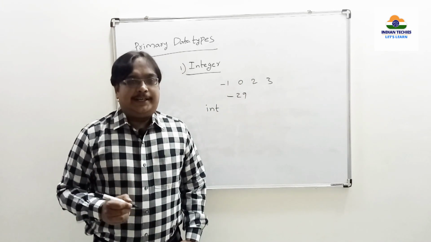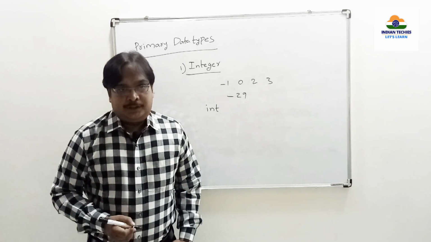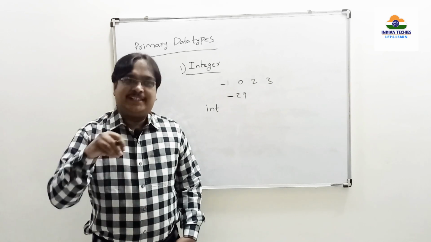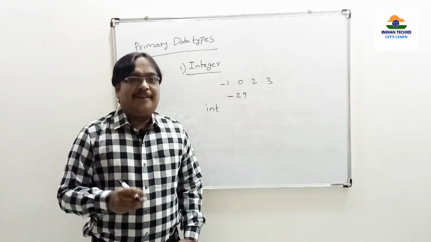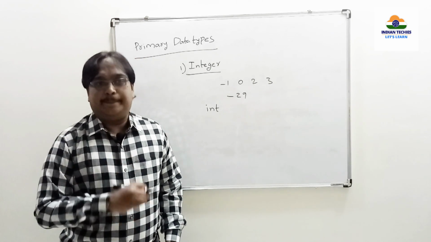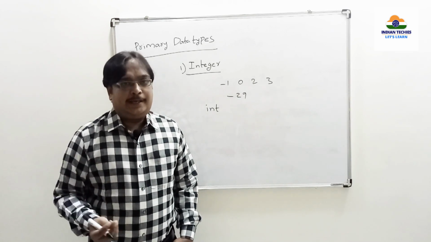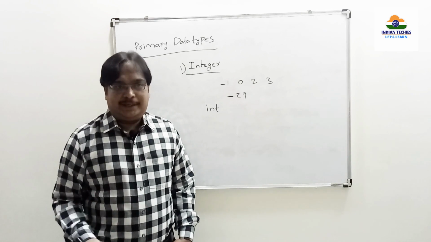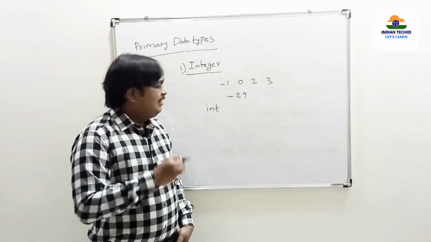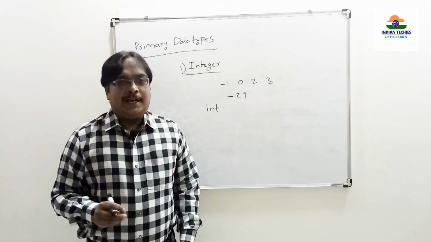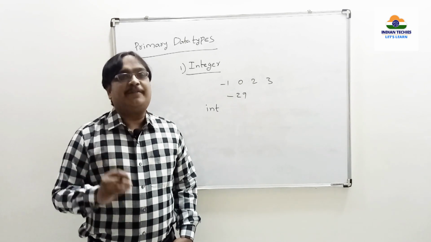Here you will again get a doubt: what is a keyword? A keyword is a predefined word which was defined by Dennis Ritchie, having some specific meaning in C libraries. What do you mean by C libraries? stdio.h, stdlib.h, math.h, such library files. When C was developed in 1972, Dennis Ritchie incorporated 32 keywords.